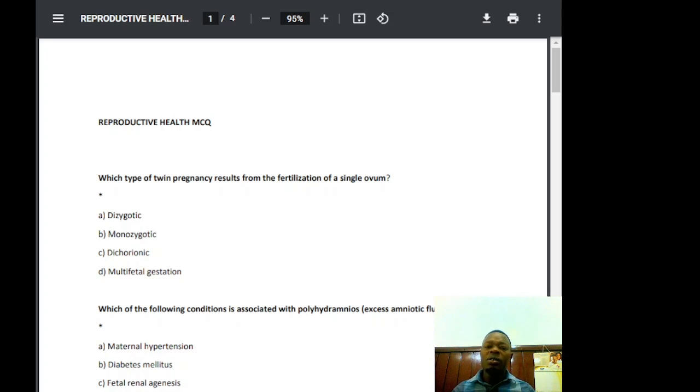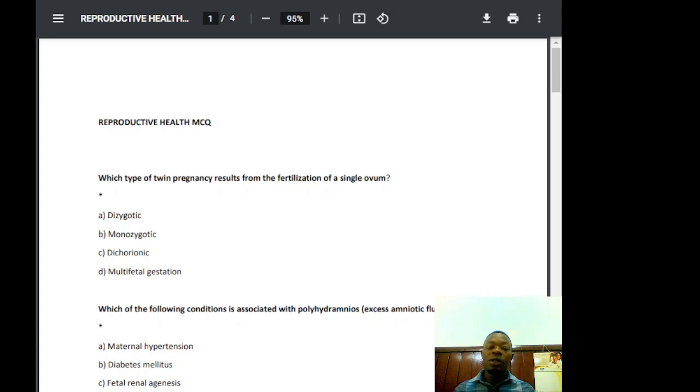Multifetal gestation is incorrect. Multifetal gestation refers to more than two fetuses, not a specific twin type. A multifetal pregnancy includes triplets, quadruplets, and higher order multiples. So multifetal gestation is a different thing. It may result from a combination of dizygotic and monozygotic processes, so it is not the definition of twins.